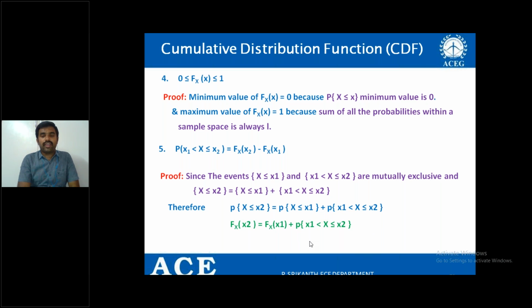If I simplify this expression, I get P of x1 less than X less than or equal to x2 is equal to FX of x2 minus FX of x1, and that is the fifth property of the cumulative distribution function.